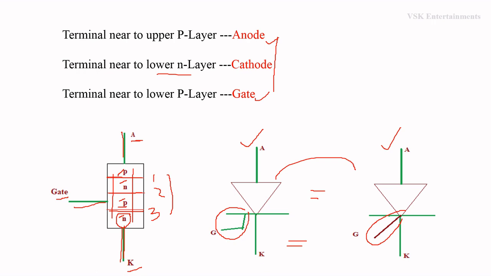The electrical symbol for SCR is the same as the PN junction diode, but a PN junction diode has only an anode and a cathode. SCR has an extra terminal, the gate, along with the anode and cathode. That's the difference between a PN junction diode and SCR. This is the introduction of SCR, working of silicon control rectifier. This is a very simple and easy concept.